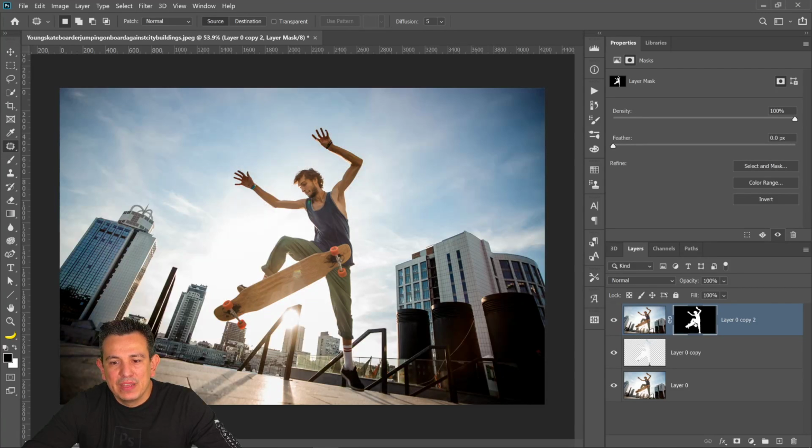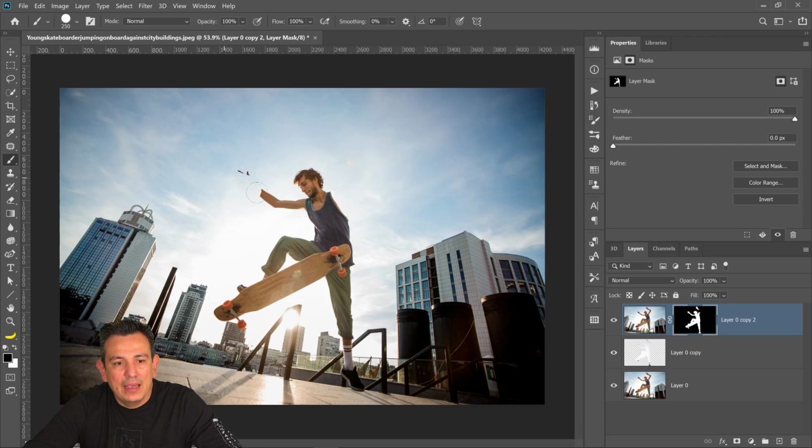See that? And now all I need to do is come in here and just fill with black on that layer mask using the brush tool. See that? Let me just make a larger brush. You can make a larger brush by tapping on the right bracket key on the keyboard. The bracket keys are found next to the letter P on North American keyboards at least. And now I can just go in here and paint him away like so.